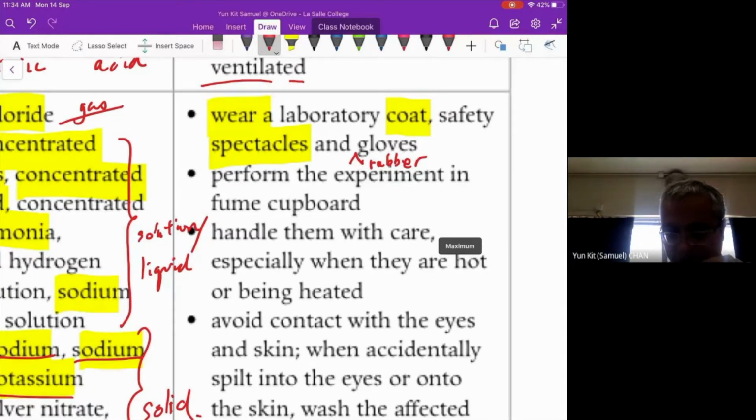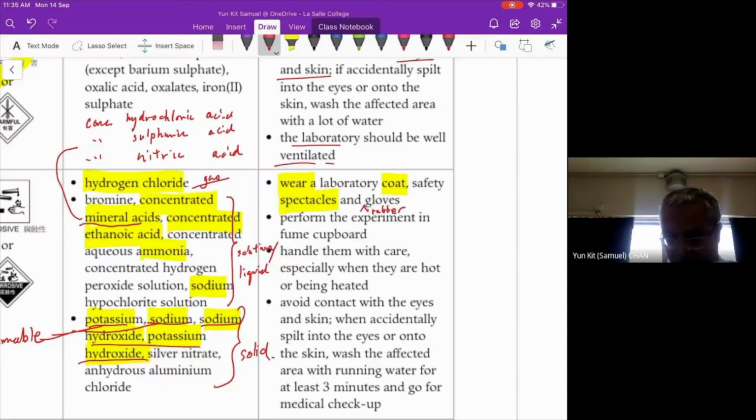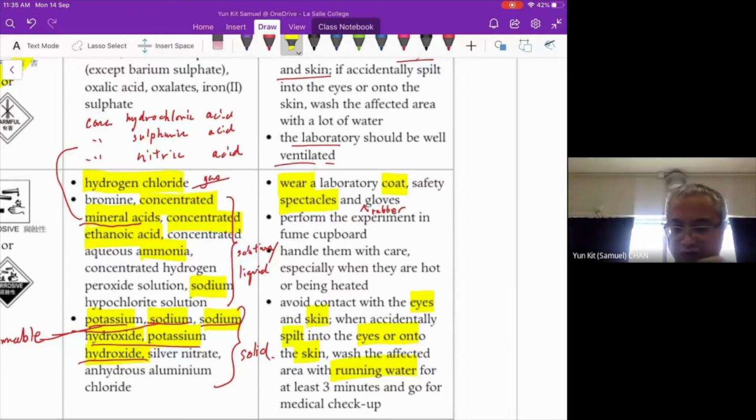And you have to avoid contact with eyes or skin. If it is accidentally spilled into the eyes or on the skin, wash with plenty of water for a long time, about 3 minutes.